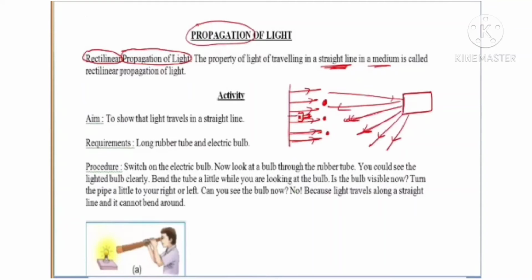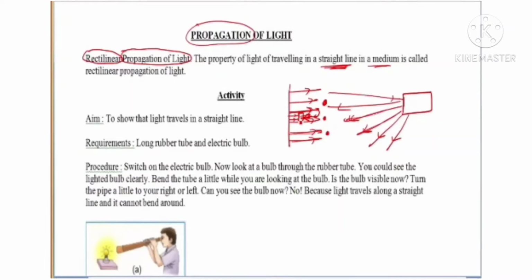It's not possible that these rays will bend and take a U-turn and enter the teacher's eyes from behind. Okay students, it is not possible. That is why we have to turn our head to see various objects. So this is a property of light, that it always travels in a straight line. And the name given to it is the property of rectilinear propagation of light.